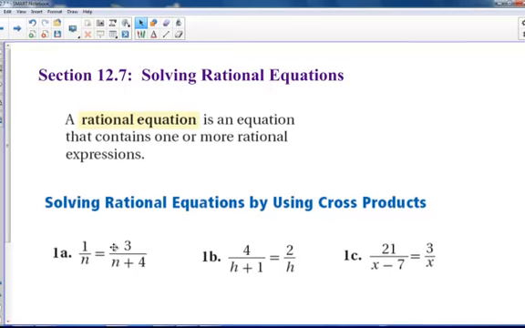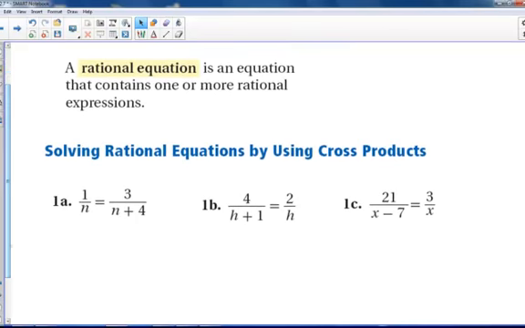So this last section is all about solving. Now we have an equal sign. So when there's an equal sign, there's two ways to think about it. You can either make a common denominator and then only look at the numerator, or you can cross multiply and set everything to 0 and solve.